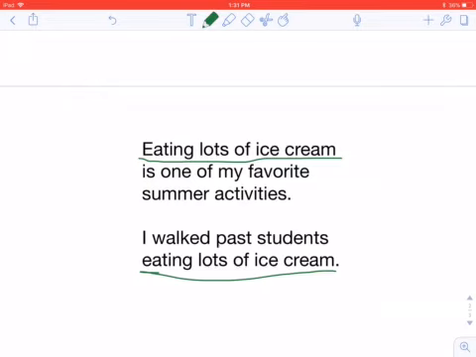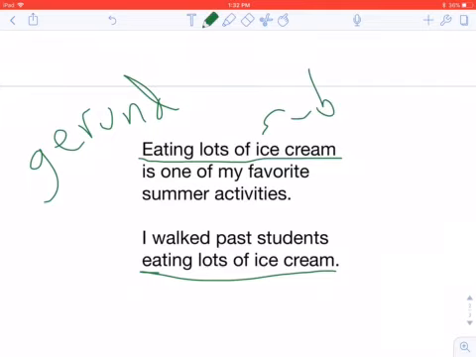Here we go. The top one here is a gerund phrase, because that is functioning as the noun, the subject of this sentence. Eating lots of ice cream is one of my favorite summer activities. That phrase is functioning as a subject there. And then here we have is, our main verb.